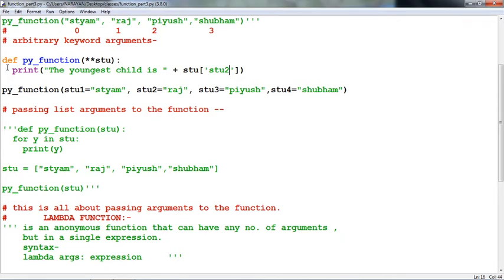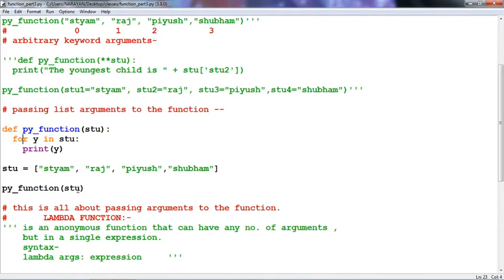Now see, the next topic is passing a list to a function as an argument. How do we pass a list as an argument to a function? Define a function. This is the parameter stu. Here we use a looping statement: for y in stu, print y. Stu equals Satyam, Raj, to Shubham. Here is the calling part of the function.